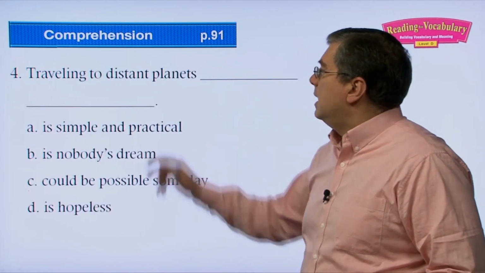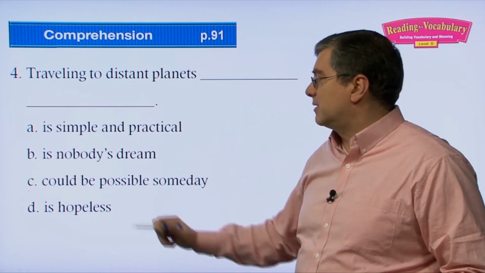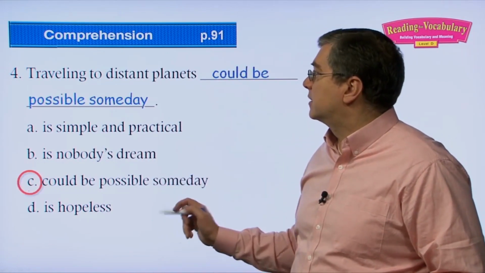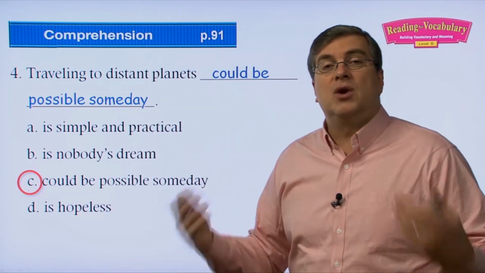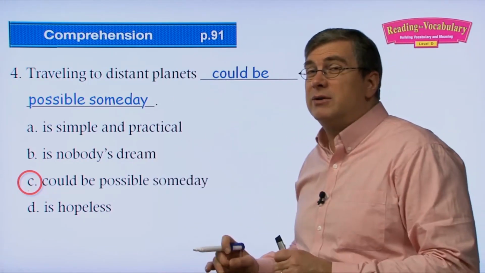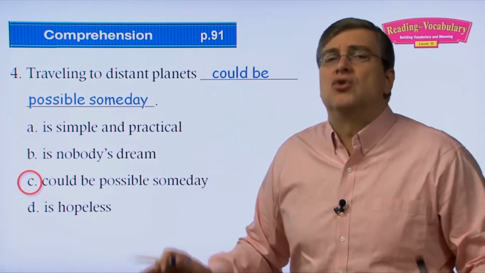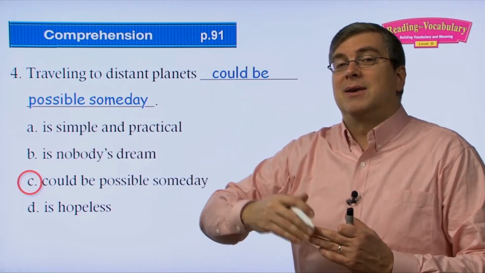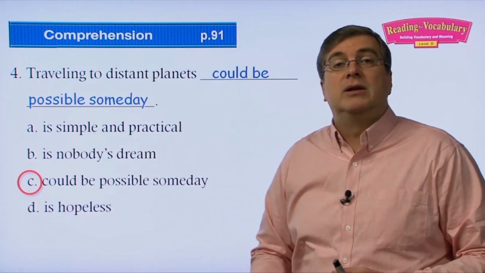Okay, last one, number 4. Traveling to distant planets. A is simple and practical. B is nobody's dream. C could be possible someday. D is hopeless. What do we talk about dreams? We said that they could become possible someday. So traveling to distant planets could be possible someday. Who knows? Whatever we dream about may be possible in the future. Remember, 100 years ago, 200 years ago, 300 years ago, what we're doing now, those people back then, they could not imagine it. They couldn't even dream what we do now. So it's very difficult for us to think that something isn't possible, because things that we don't even think about now will probably be possible 200, 300 years from now.